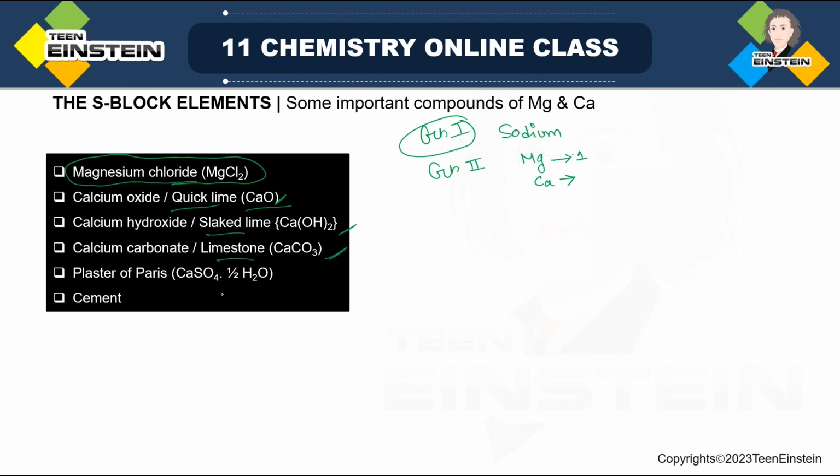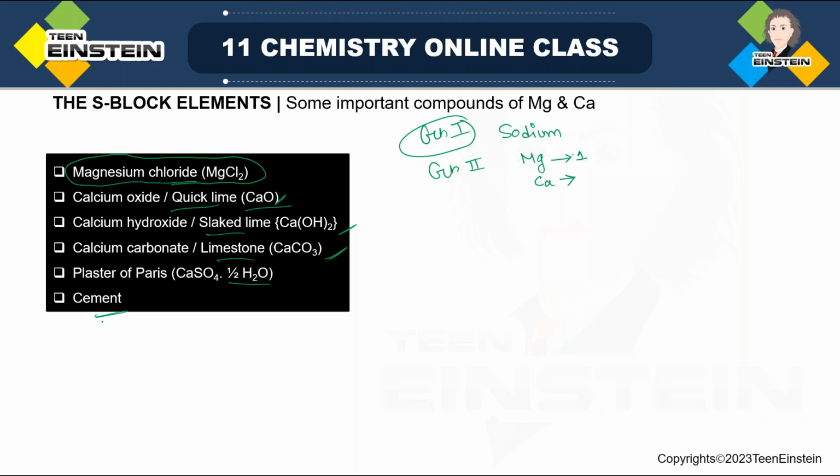Plaster of Paris is a sulfate of calcium, but it is not simply CaSO4. There is half a water molecule of crystallization. And then there is cement. The composition is not made only of calcium. There is also presence of some other compounds, but calcium has a major presence. So these are the compounds we will discuss in the next class in detail.